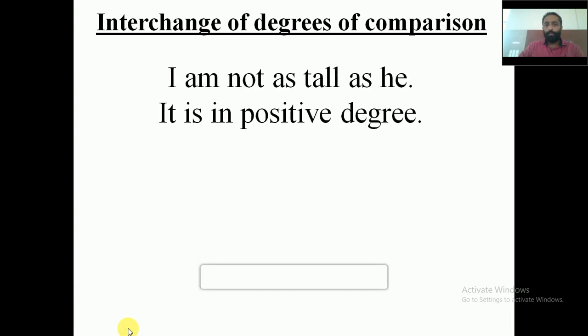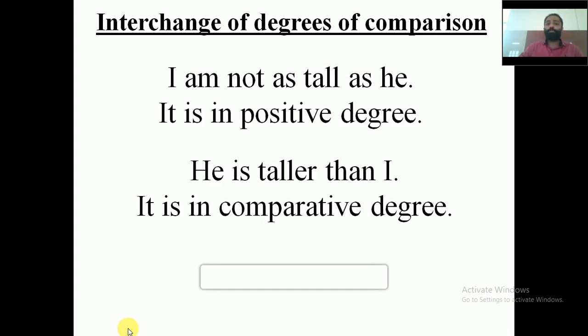Let's take one more example. I am not as tall as he. Positive. He is taller than I. That is comparative. The meaning remains the same. I am not as tall as he, which means he is taller than me, means he is taller than I. There are two things, I and he, and the meaning is that I am not as tall as he, which means he is taller than me. So that's in comparative. He is taller than I.